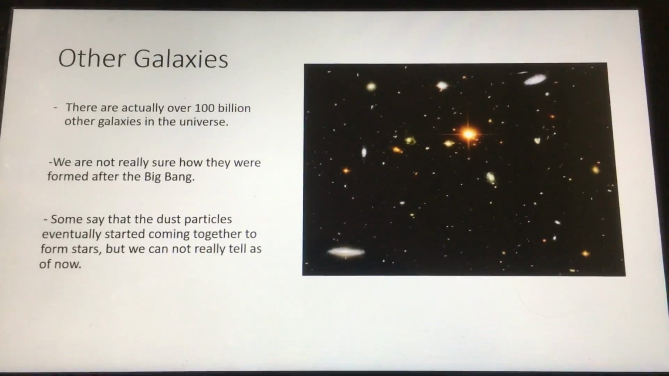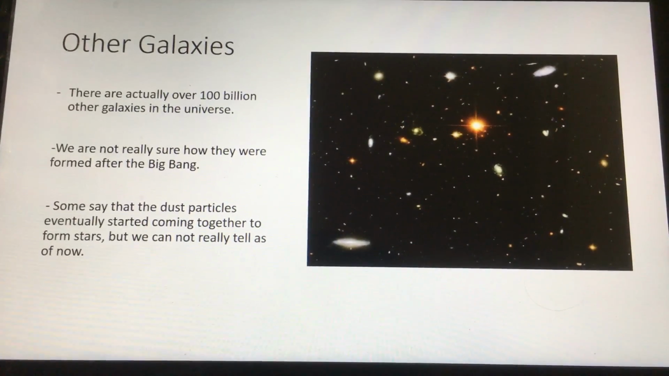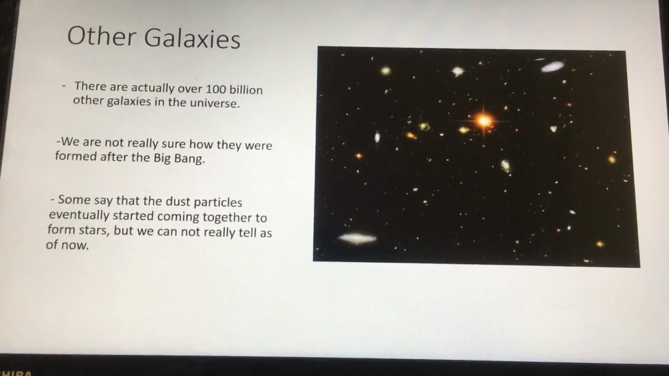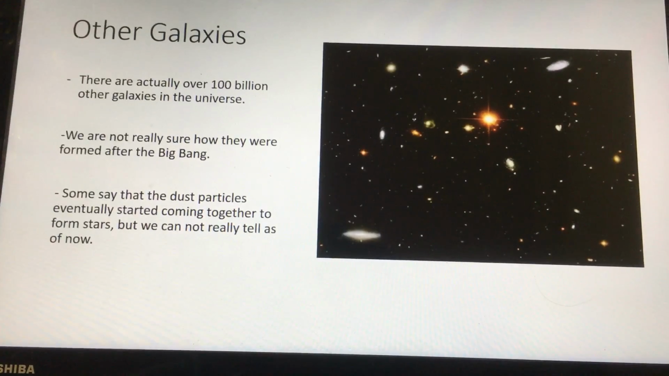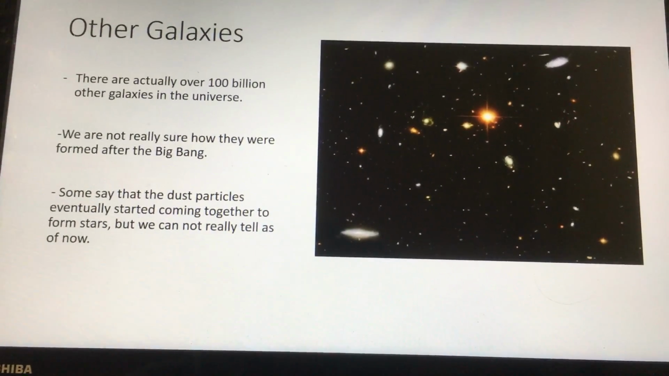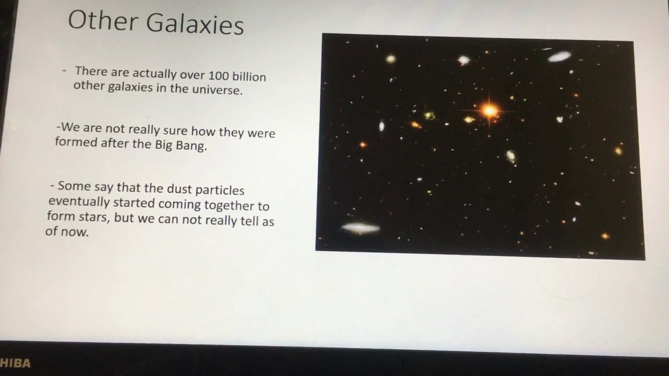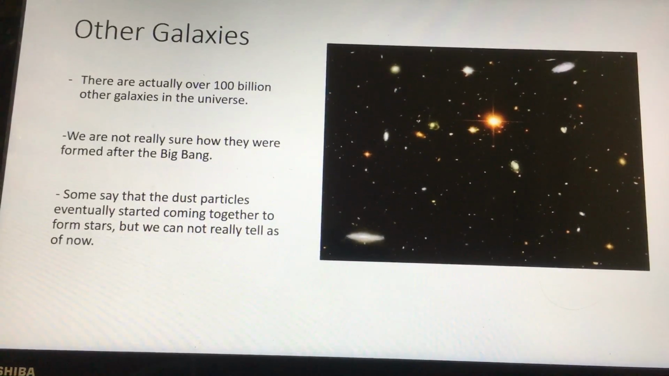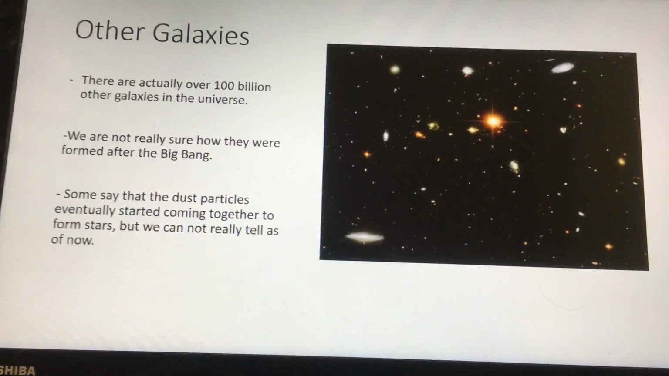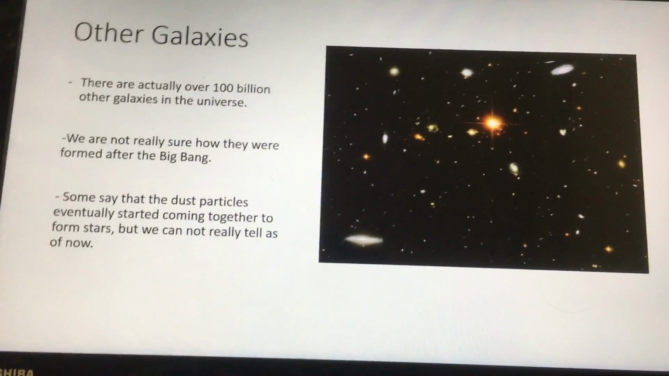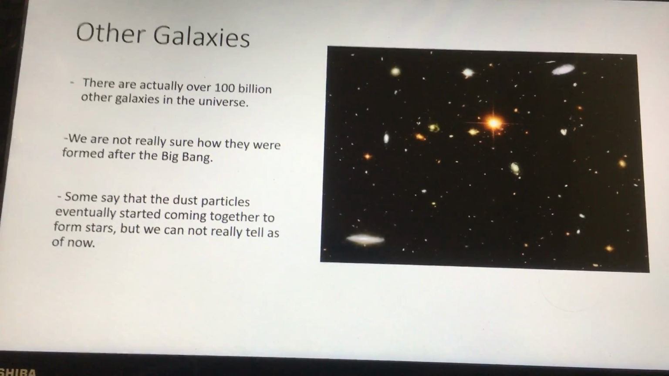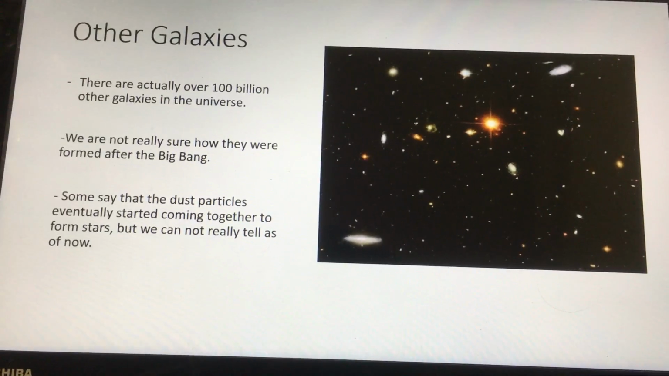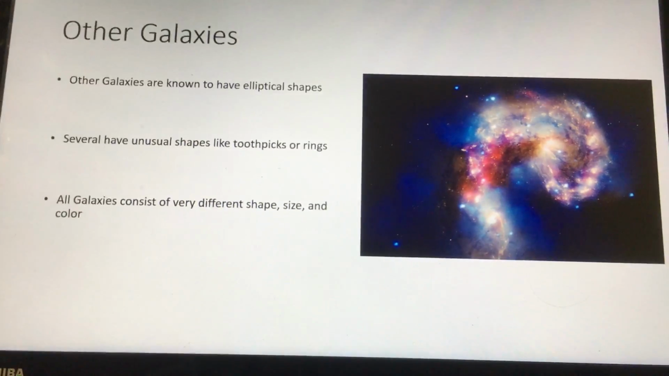Other galaxies. There are actually over 100 billion other galaxies in the universe, but we are not really sure how they formed after the Big Bang. Some say that the dust particles eventually started coming together to form stars, but we cannot really tell as of now. It's kind of frustrating that scientists can make some of these claims about galaxies and not know how they are created, but most of their guesses are very reasonable.